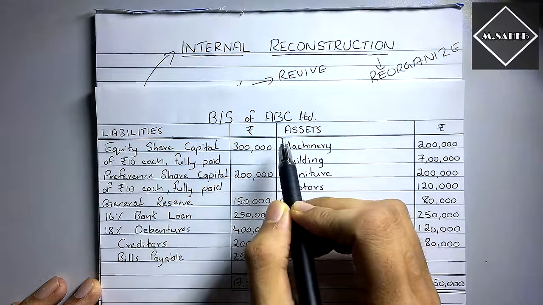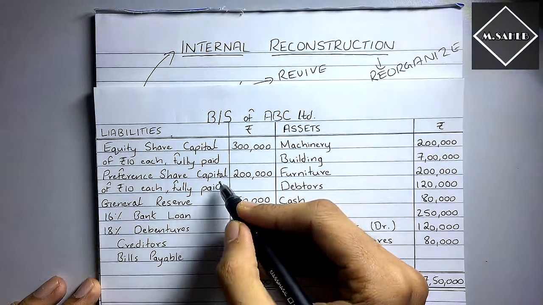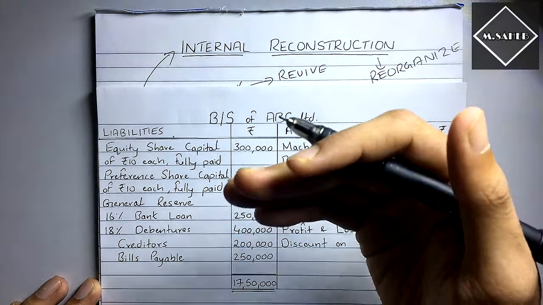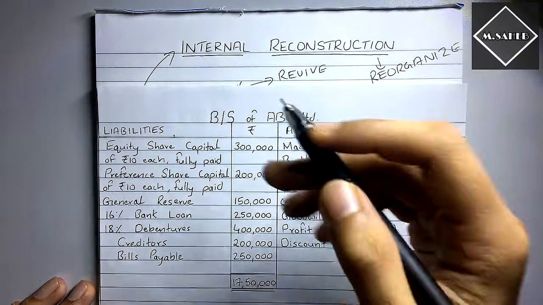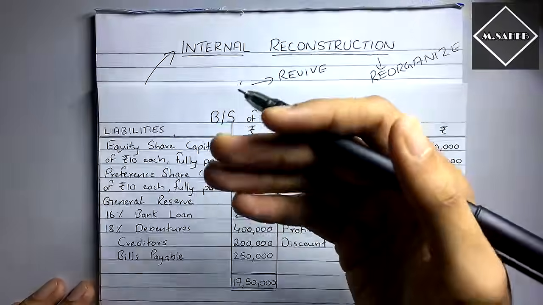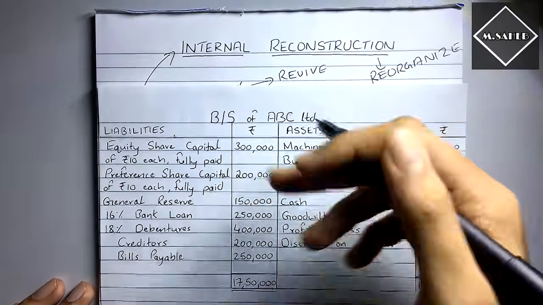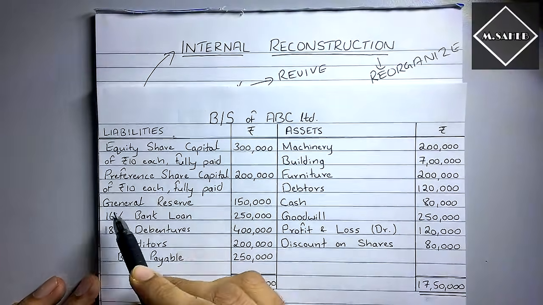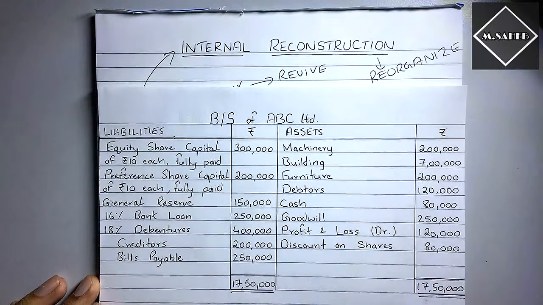You need to pay them back when the company winds up. You need to pay to equity shareholders, you need to pay to preference shareholders, right? But what you can do is reduce your liabilities. You can reduce the share capital or alter the share capital. You can negotiate with the equity shareholders and preference shareholders to sacrifice their money, sacrifice their shares. And then here you see they have general reserve, right? So that also needs to be wiped out. All the reserves will be wiped out.